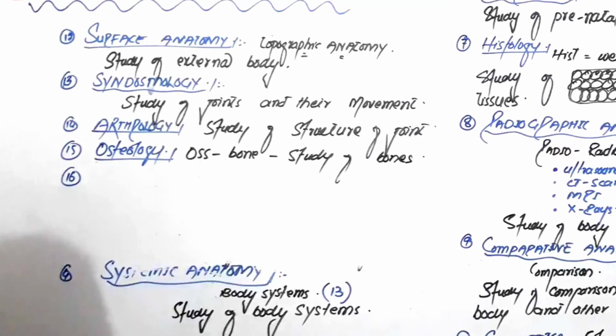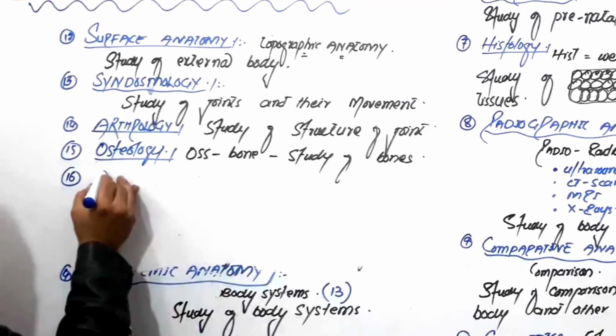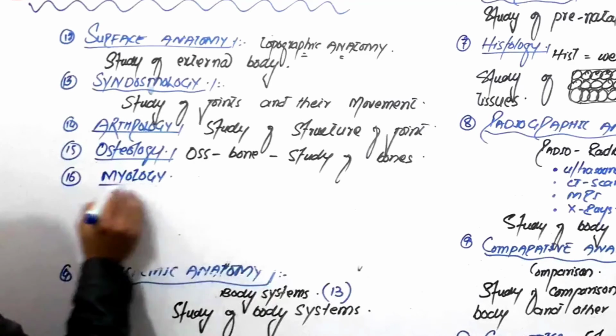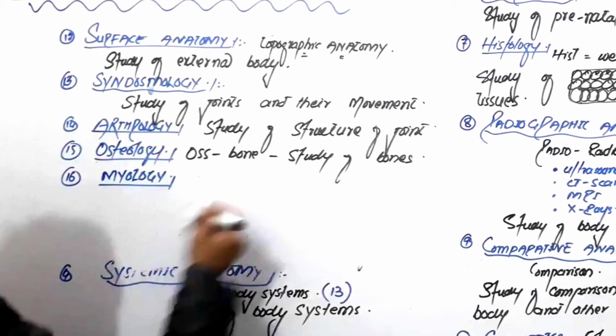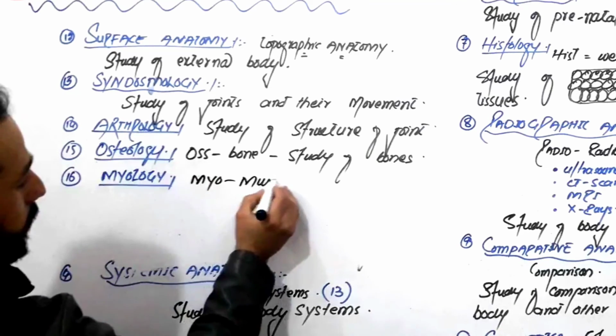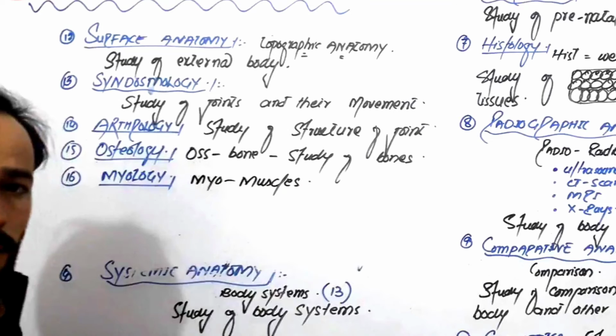Then we have another branch also, that is called myology. Myo means muscle. So you please complete that. So study of muscles is called myology.